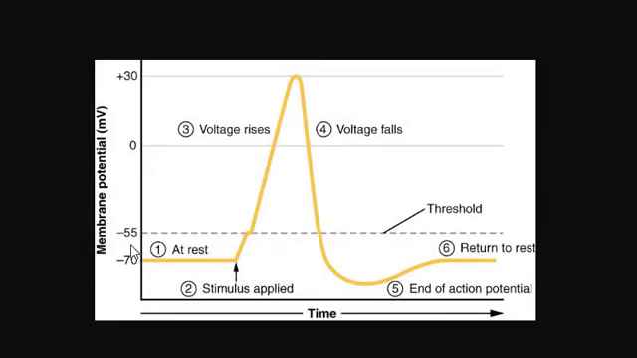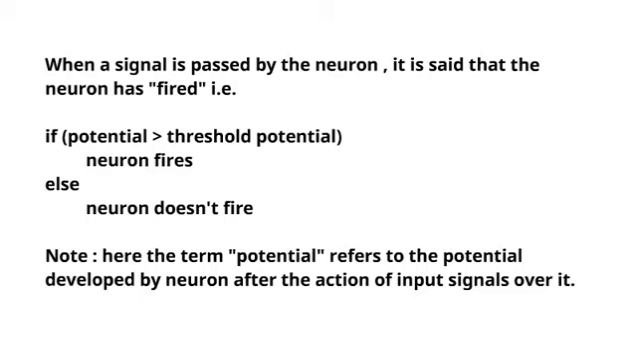This is a plot between membrane potential and the time. Here, as you can see, initially the neuron was at rest and then there was a stimulus applied. That is, some input signals were sensed by the dendrites. And when the input signals came, it affected the membrane potential of the neuron. After some time, it reaches the threshold potential, and as soon as it rises above the threshold, the signal is passed via the axon to the other neuron, and after passing the signal, it again comes to its resting potential. So till now we covered what is resting potential and threshold potential.